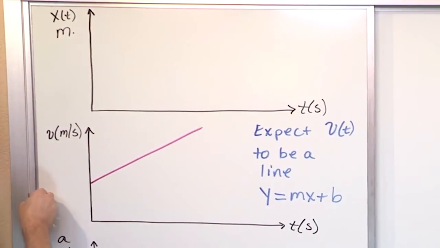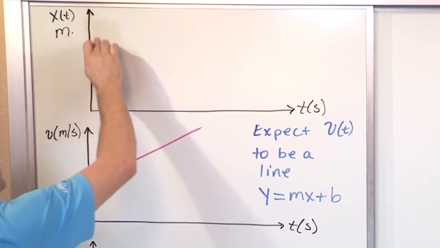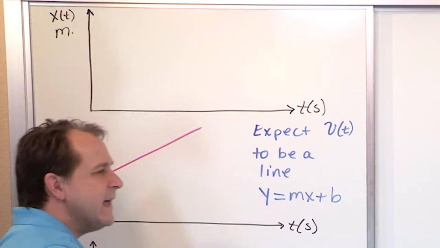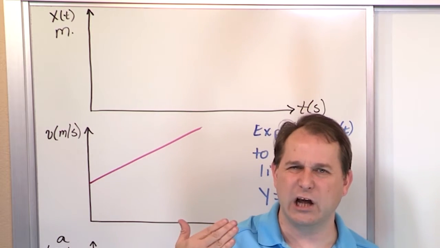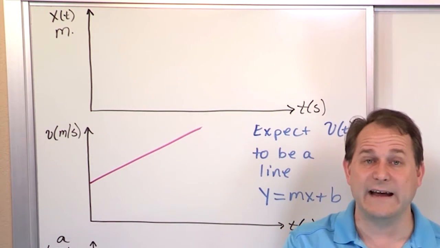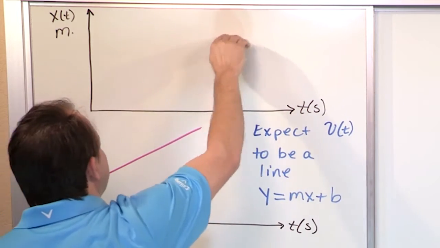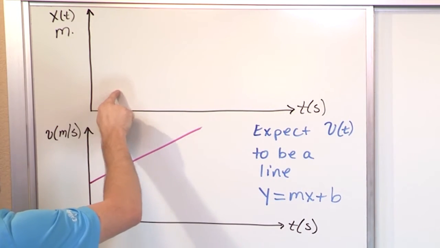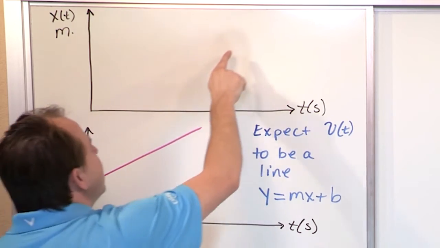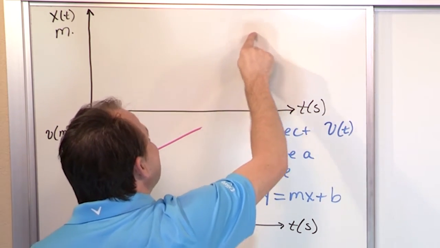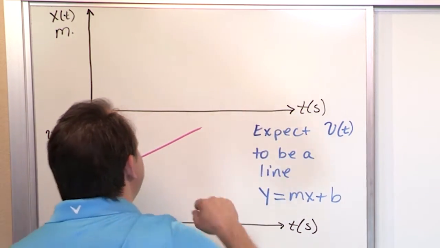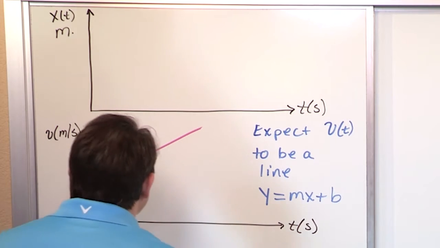So even though this looks like a straight line, of course my position is not going to be a straight line, because in the beginning of the motion I'm going slow, but several seconds later down the road I'm going much faster. So whatever this curve looks like, I'm going to be covering a small distance every second in the beginning. But several seconds later, I'm going to be covering a lot more distance because I'm going so much faster. So I'm going to give you the punchline here.